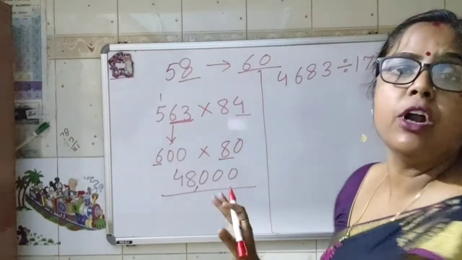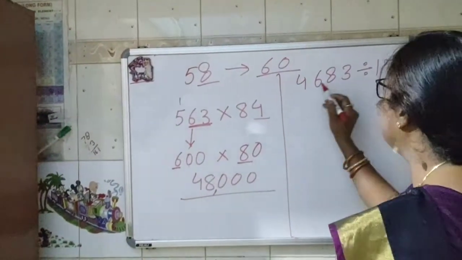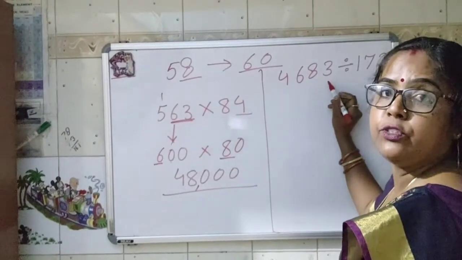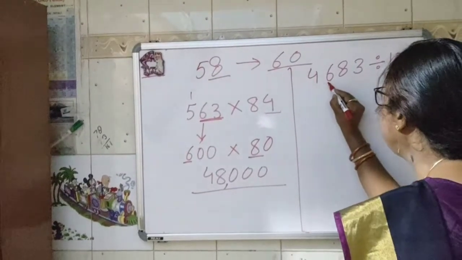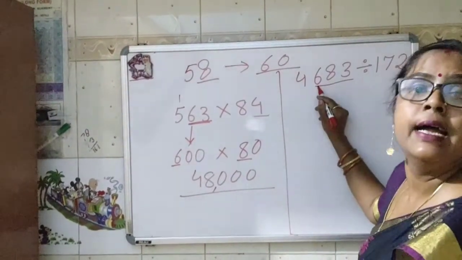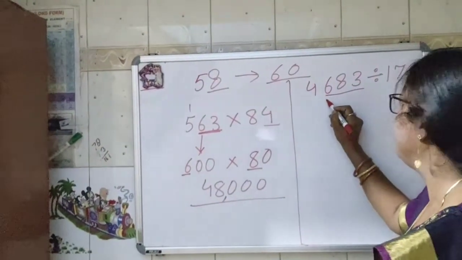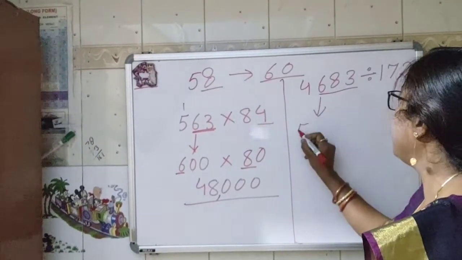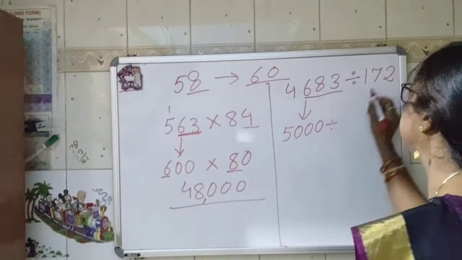Same thing, it is not mentioned here that we have to round off to the nearest tens, 100, or 1000. But the first number is in the thousands place, so we will round it off to the nearest 1000. And if we are rounding off to the nearest 1000, we will look at the 100 place. The 100 place is 500 or more, so we will go up. So it will be 5000, and it is divided by 172.